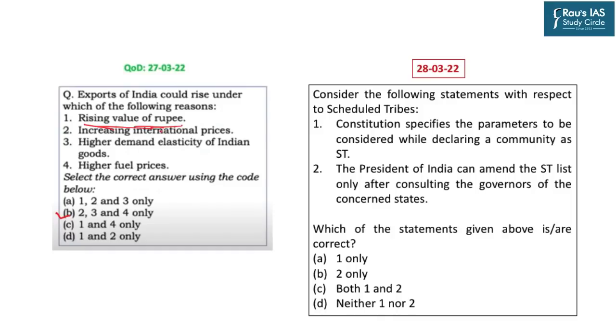Today's question of the day is this. Consider the following statements with respect to scheduled tribes. Statement 1. Constitution specifies the parameters to be considered while declaring a community as scheduled tribe. Statement 2. President of India can amend the scheduled tribe list only after consulting the governors of the concerned states. Which of the statements given above is correct? 1 only, 2 only, both 1 and 2, neither 1 nor 2.